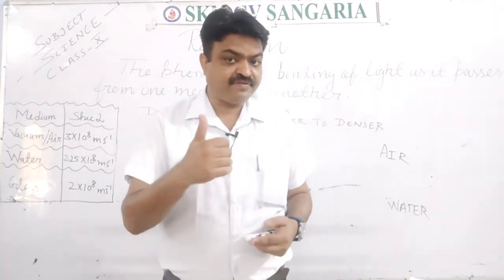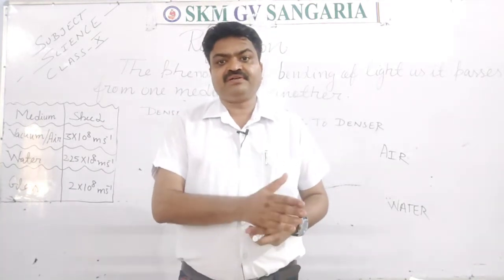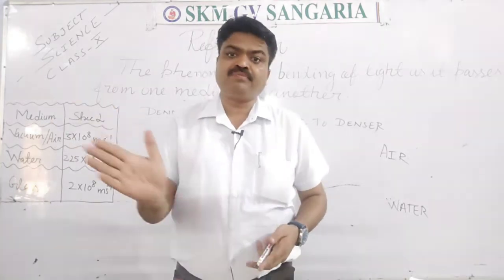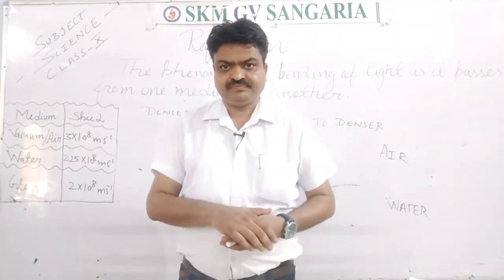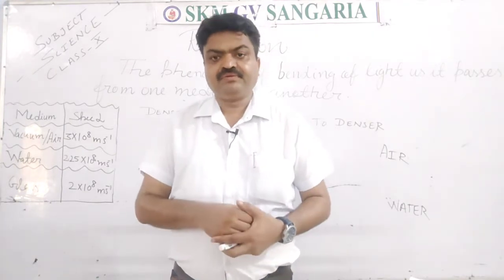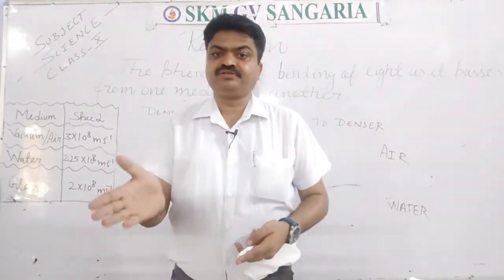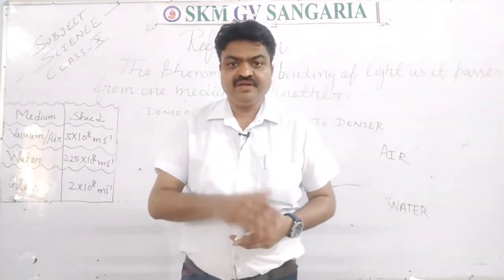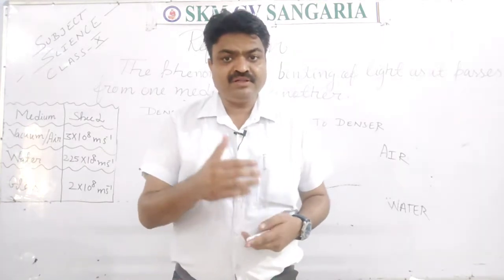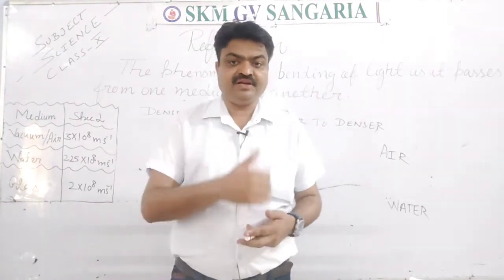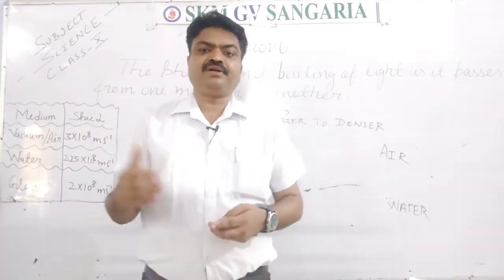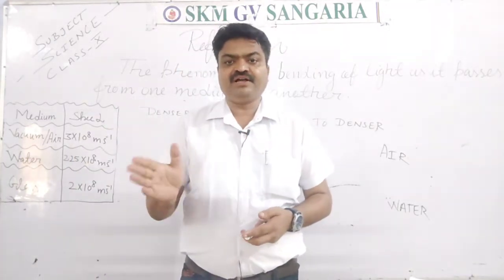But what is refraction, student? In refraction there is no bouncing back of the light. Means the bouncing back of the light is not found in refraction. In this, only the light rays, means the incident rays, are deviated from their path. They change their direction.